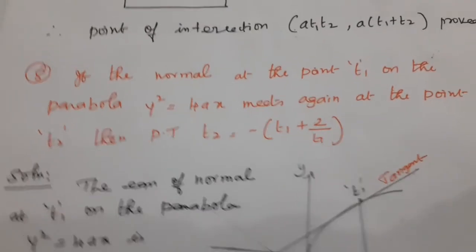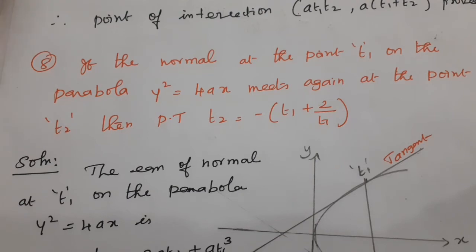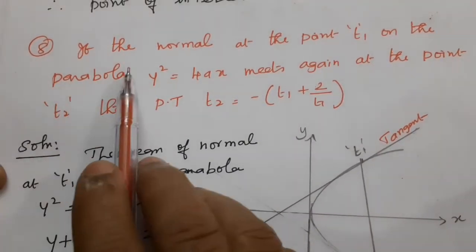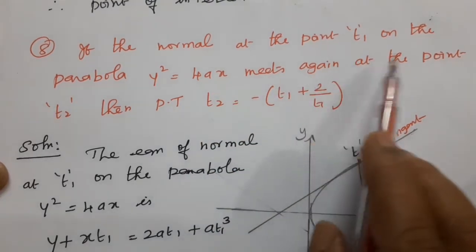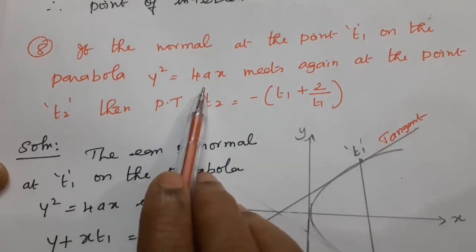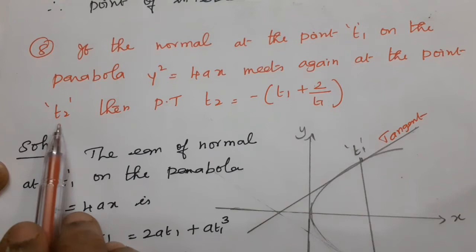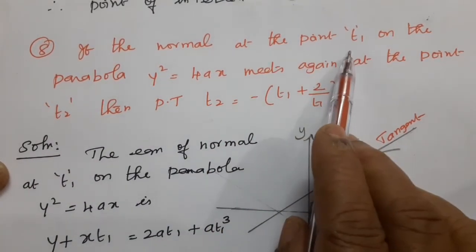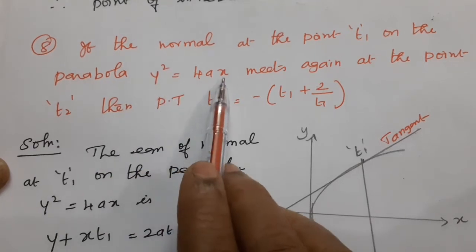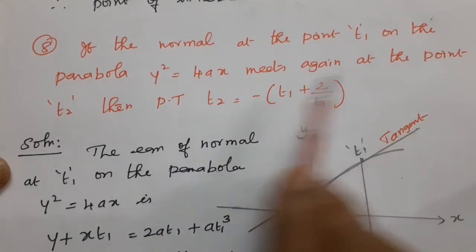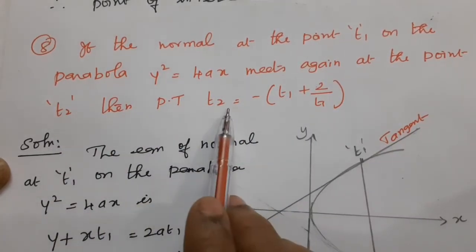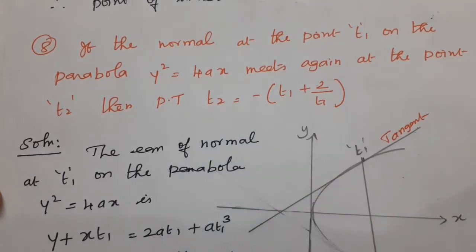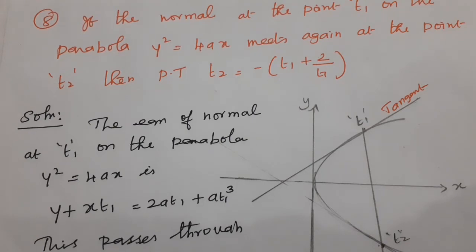See the 8th question. This question is also based on the tangent and normal to the parabola. So, what is the 8th question? If the normal at the point t1 on the parabola y square equal to 4x meets again at the point t2, then prove that t2 equal to minus of t1 plus 2 by t1.